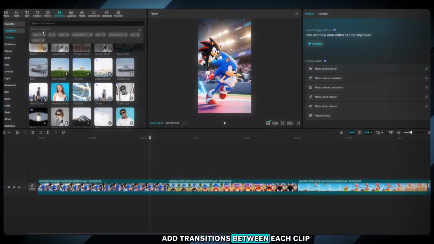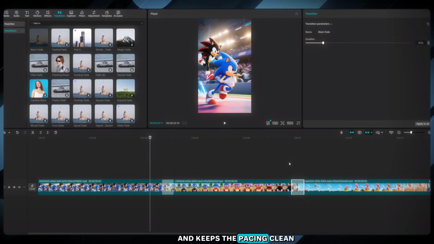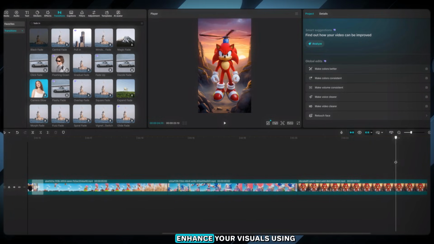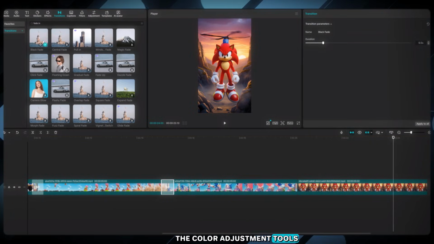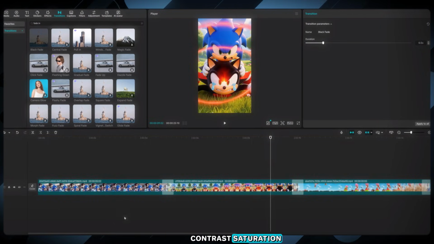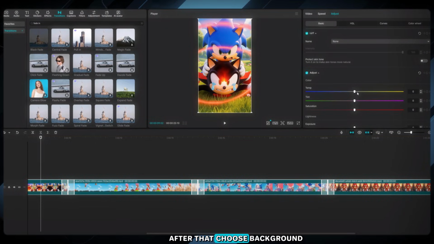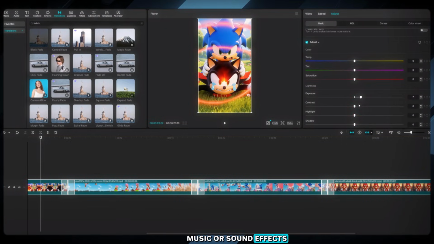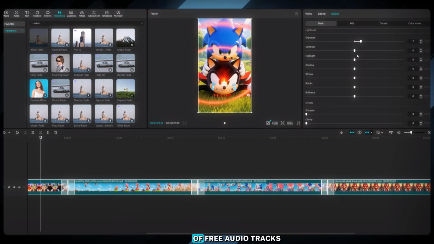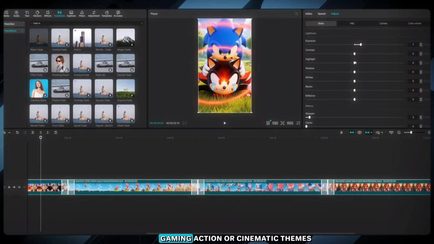Add transitions between each clip. A simple black fade works beautifully and keeps the pacing clean. Next, enhance your visuals using the color adjustment tools. Experiment with brightness, contrast, saturation, highlights, and sharpness to make your scenes pop. After that, choose background music or sound effects. CapCut's library has tons of free audio tracks that match every mood: adventures, gaming, action, or cinematic themes.